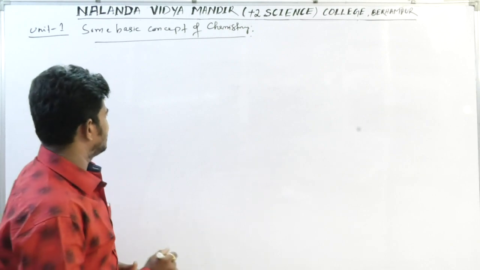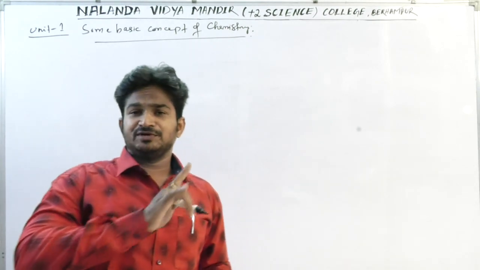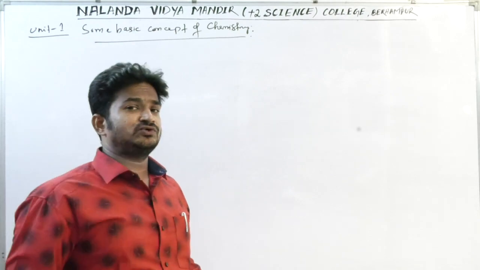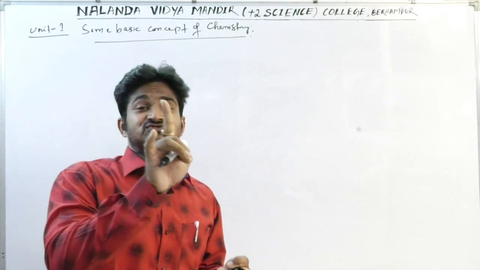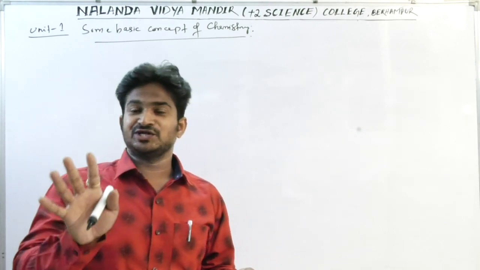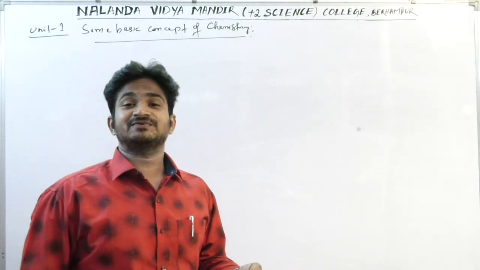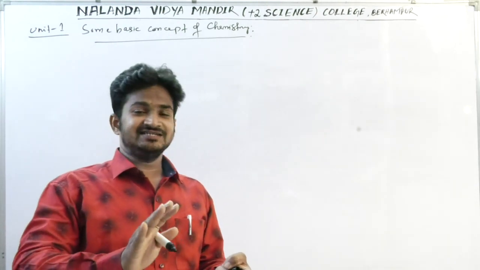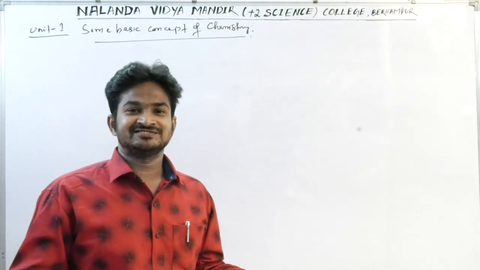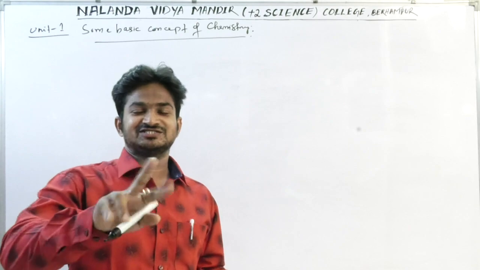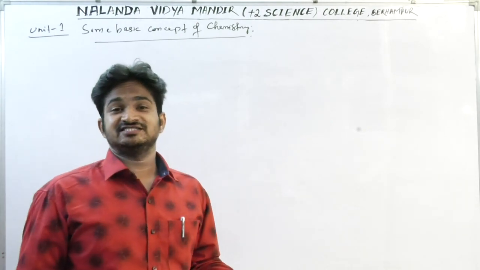After completion of this unit, you will get to know what the scopes of chemistry are for humankind, then various forms of chemistry, then what elements, atoms, molecules, and the reactions between them are, and how to balance the reactions.